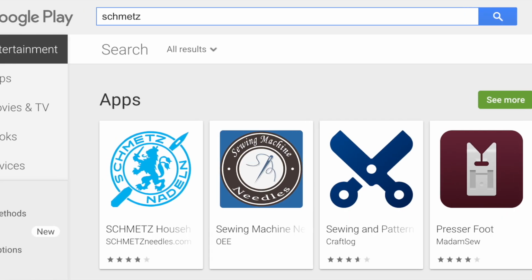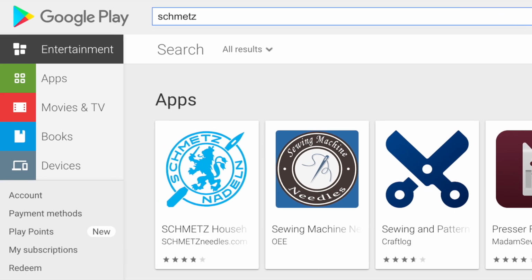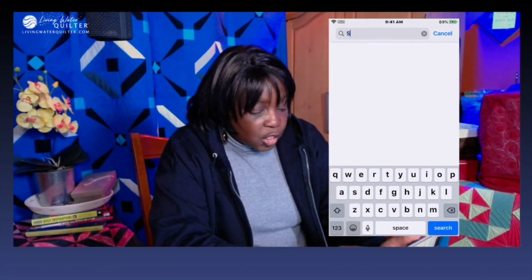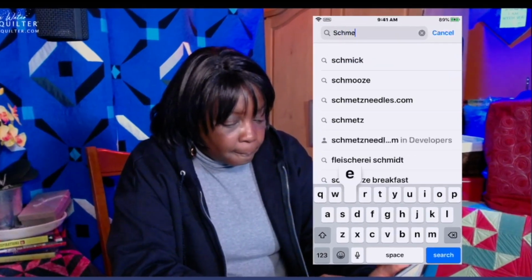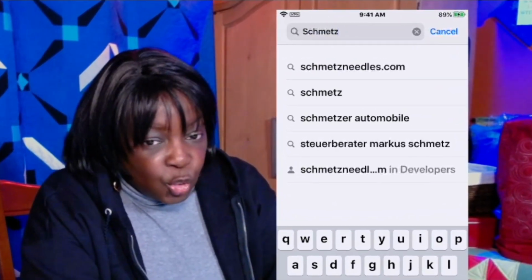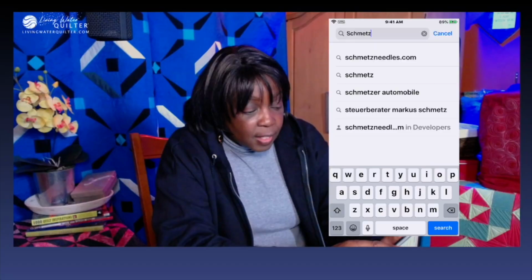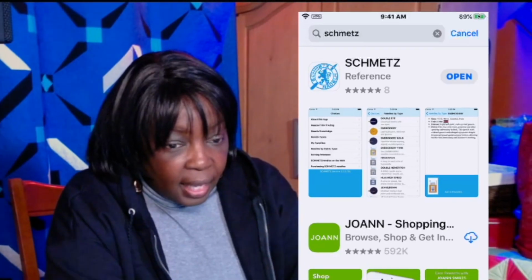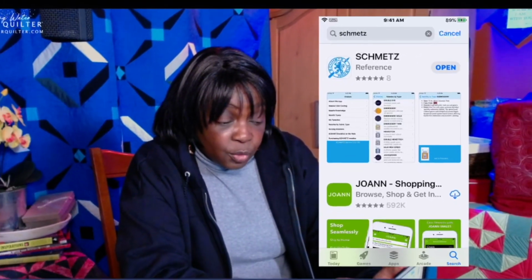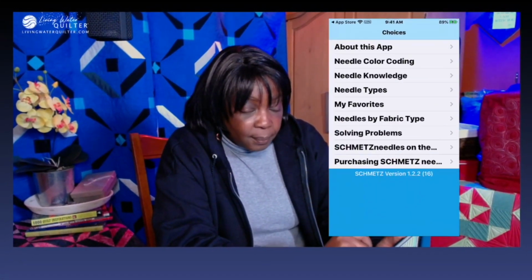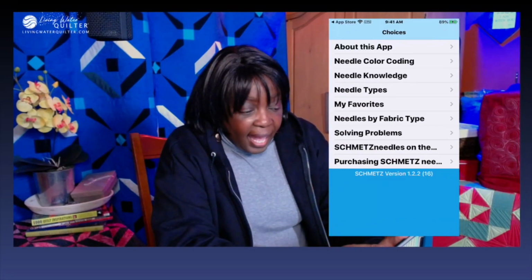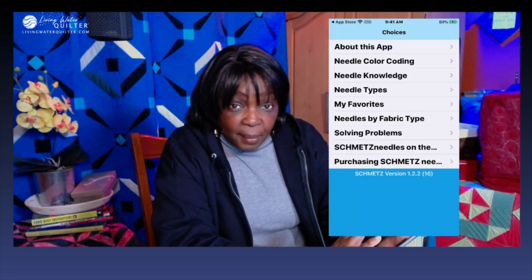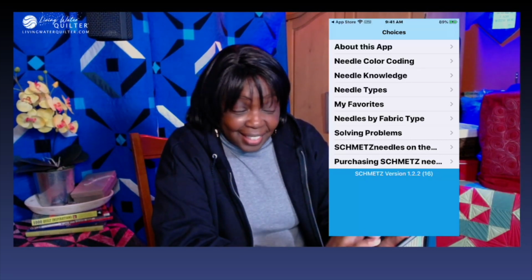You go to the App Store or Google Play for Android phones. Search for Schmetz Needles. Choose the second one down, Schmetz, and there it is. I've already downloaded it to my phone, so I will just tap on open. And now you have this awesome free app with information about Schmetz needles.